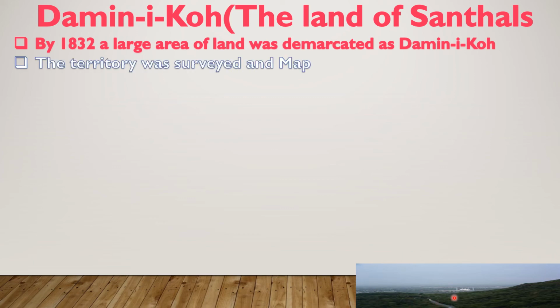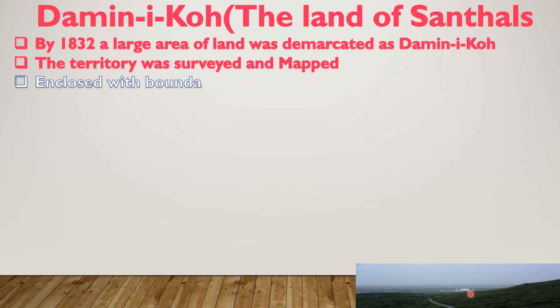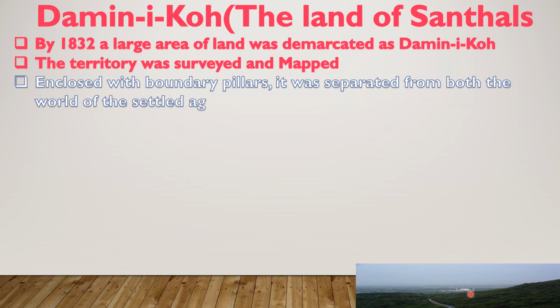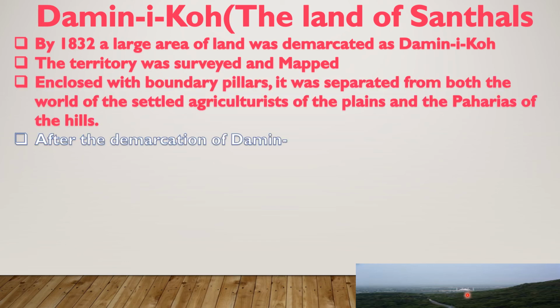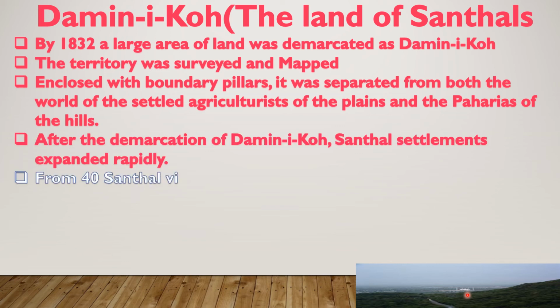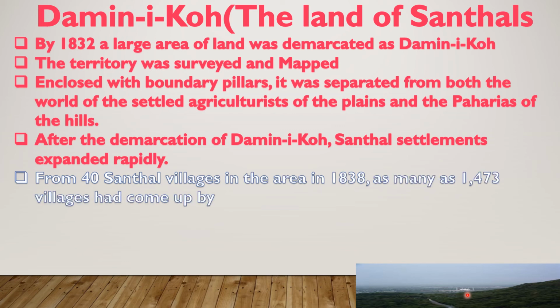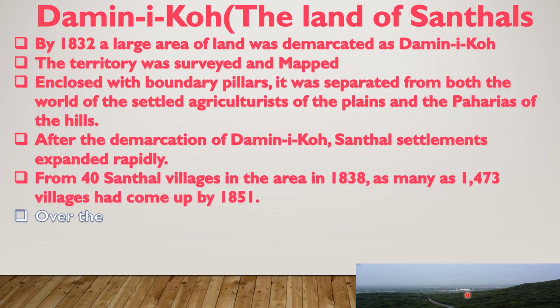The territory was surveyed and mapped, enclosed with boundary pillars. It was separated from both the world of the settled agriculturists of the plains and the Paharias of the hills. After the demarcation of Damin-i-Koh, Santhal settlements expanded rapidly far and wide. From 40 Santhal villages in the area in 1838, as many as 1,473 villages had come up by 1851.